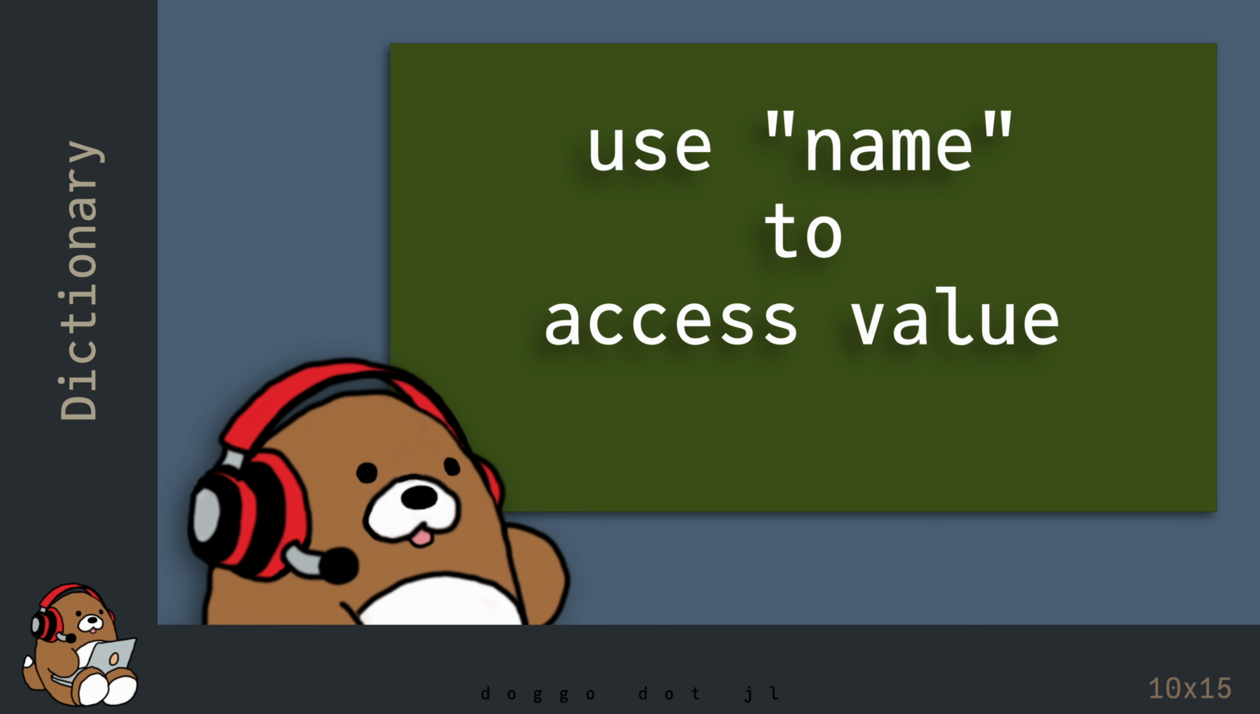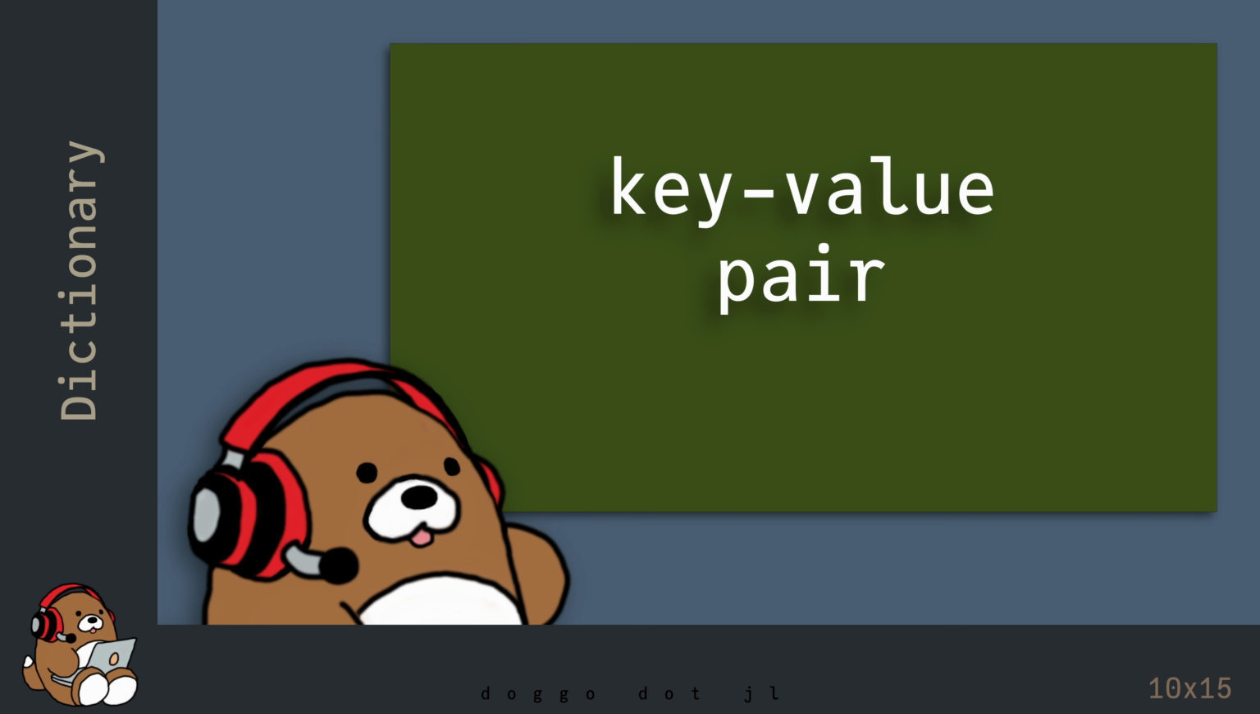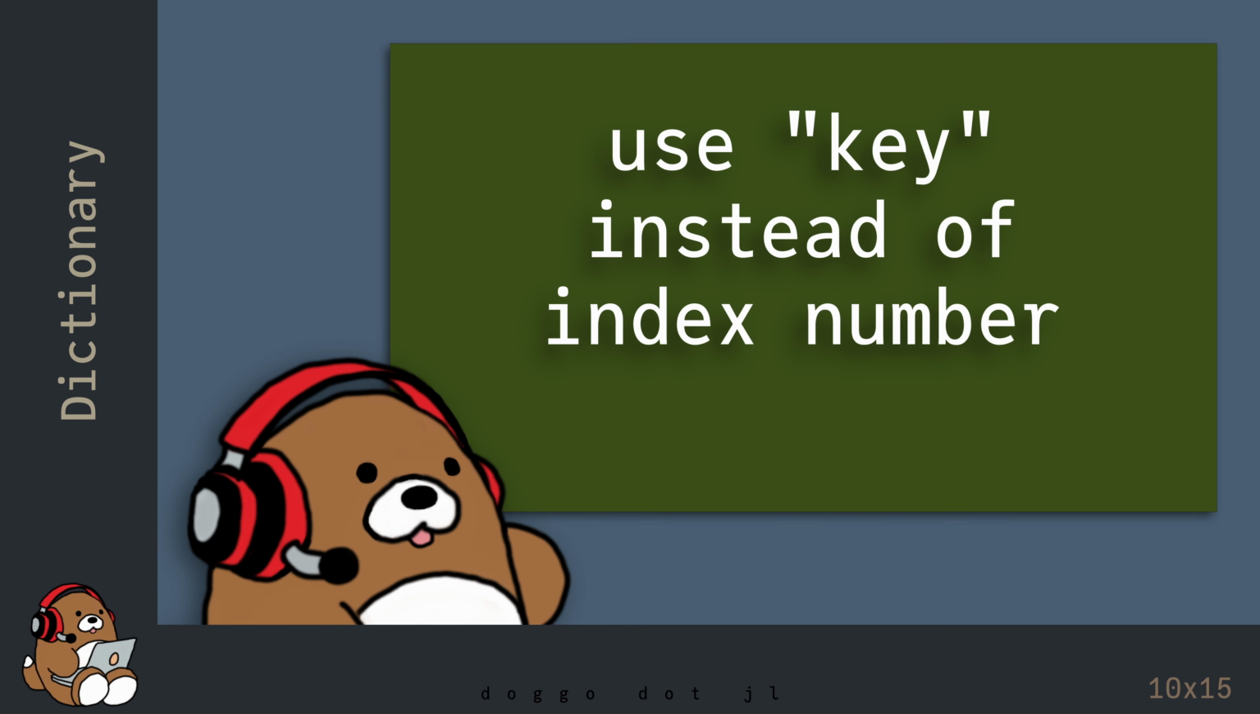In the last chapter on named tuples, we used a name to identify the value of an element. In the coding world, this is an example of a key-value pair, where a "key" is used rather than an index number to access the value of your data. Depending on the nature of your data, it may be easier to retrieve your data by using a name rather